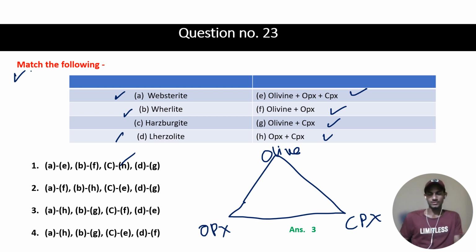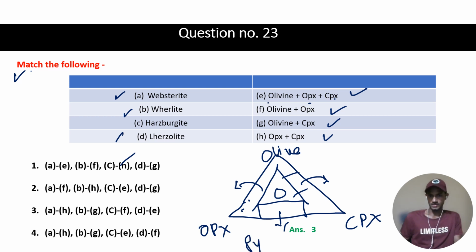It is divided into three parts. Here you have olivine plus OPX. In this zone you have olivine plus CPX. Here you have olivine, OPX and CPX all together, and in the bottom part there is only OPX and CPX, that is your pyroxenite.